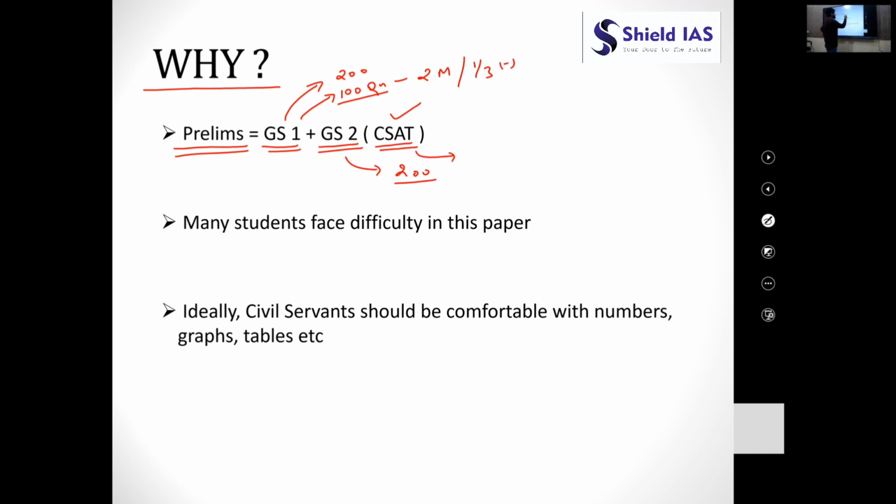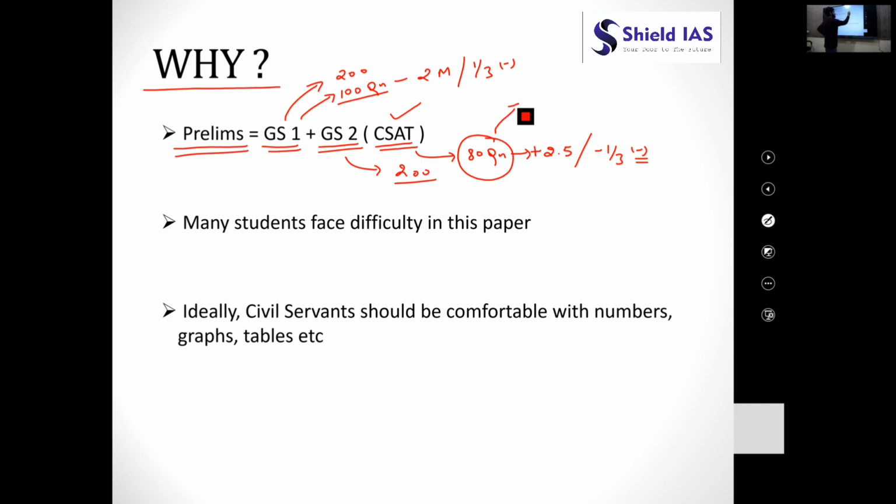In the CSAT paper, there are 80 questions. Each question carries plus 2.5 marks and minus 1/3 negative, right? So in the CSAT paper there are together 80 questions.